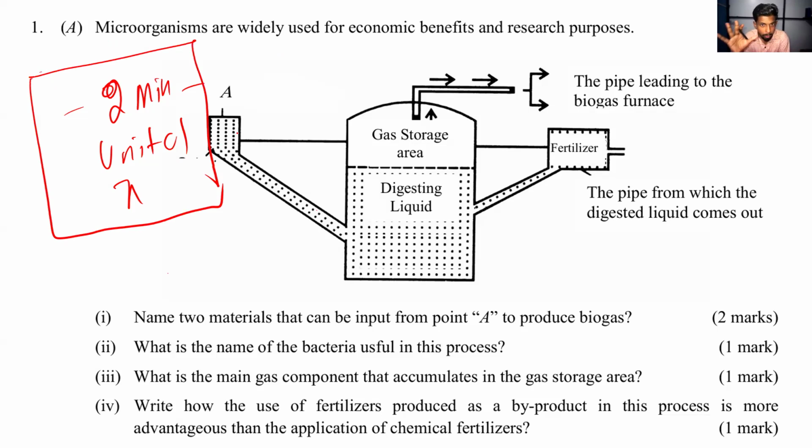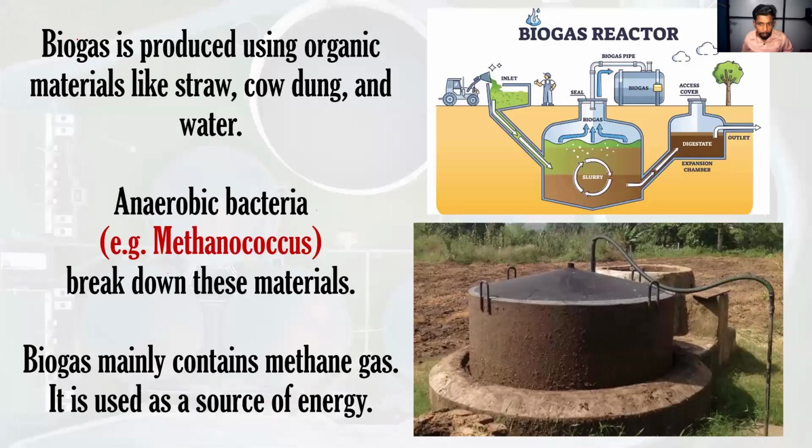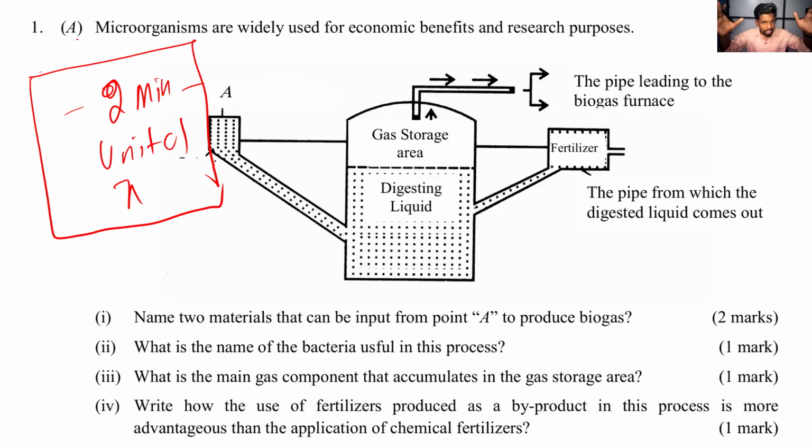It is based on unit number 1, under the industrial field, the biogas. Under the biogas part, you can refer to this: how to produce biogas by using microorganisms. I will explain the procedure later. First of all, just try the question.